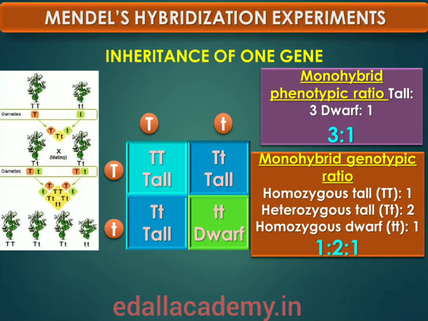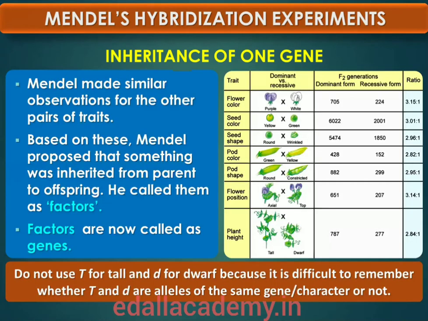As Mendel found the phenotype of the F1 heterozygote capital T small t to be exactly like the capital T capital T parent in appearance, he proposed that in a pair of dissimilar factors, one dominates the other, as in the F1 generation, and hence is called the dominant factor, while the other factor is recessive. In this case, capital T, for tallness, is dominant over small t, dwarfness, which is recessive.